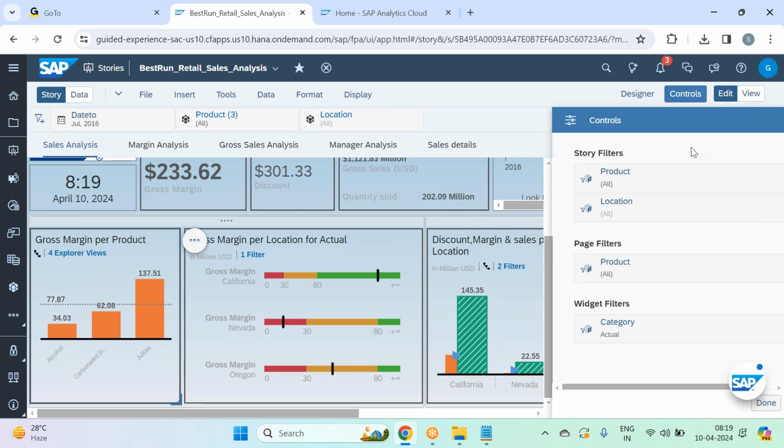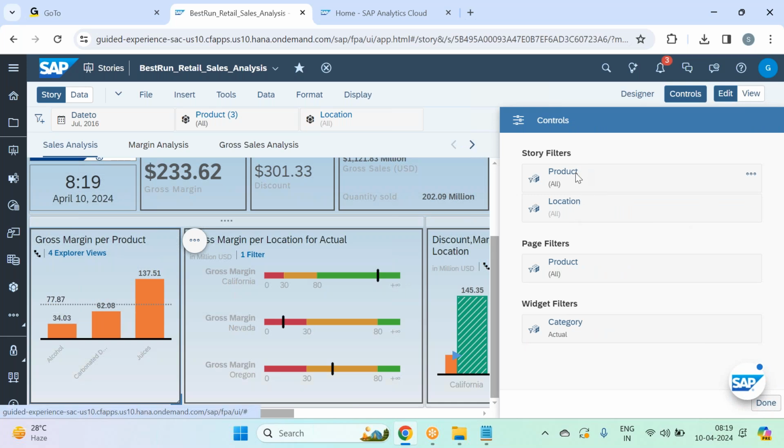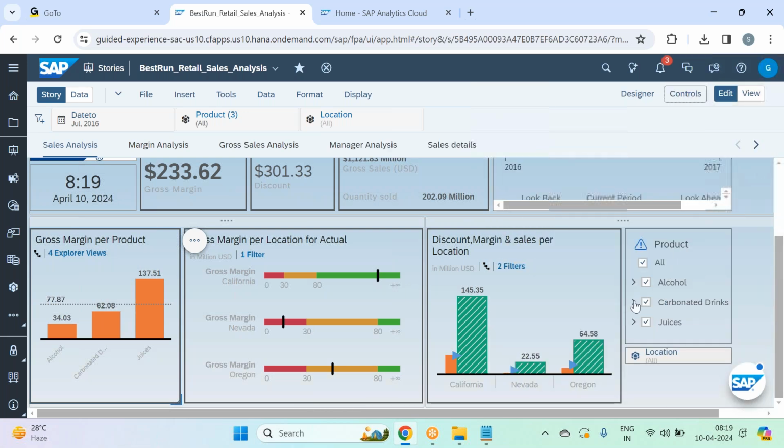Let me go to controls. On this widget, we have two story filters, product and location. There's a page level filter, product, and a widget level filter, that is categories actual. These are applied on this.